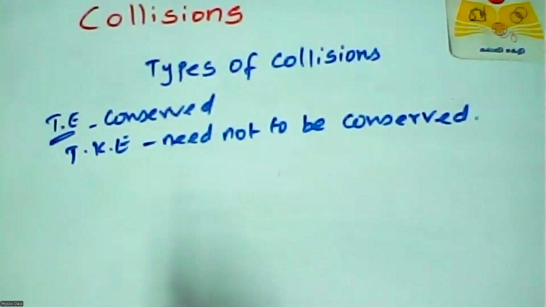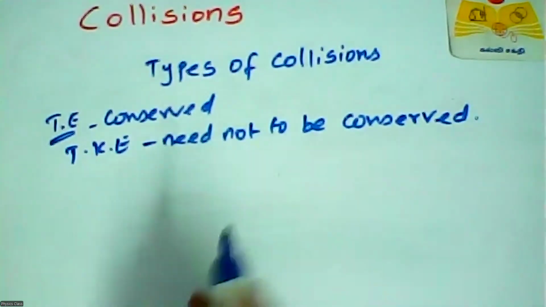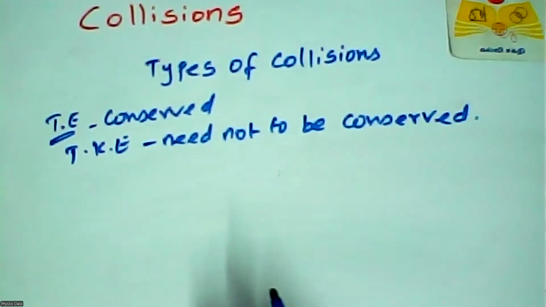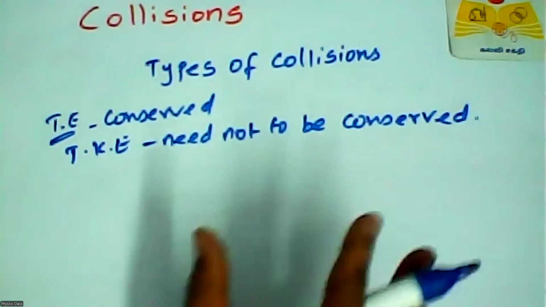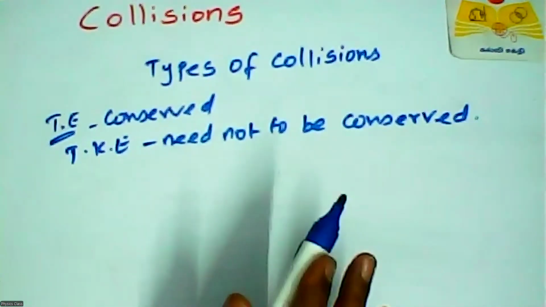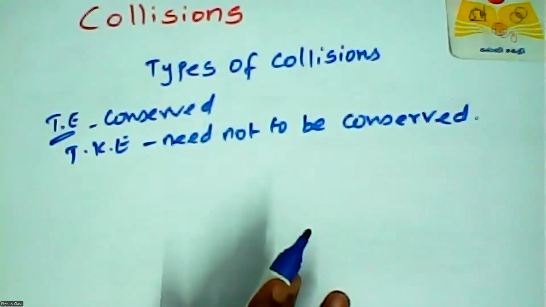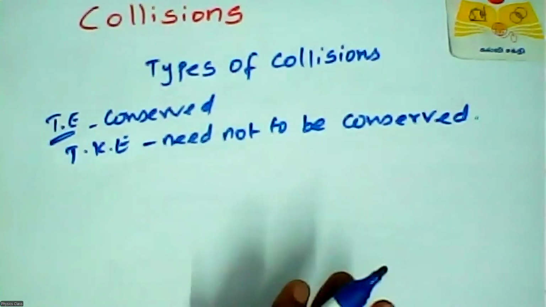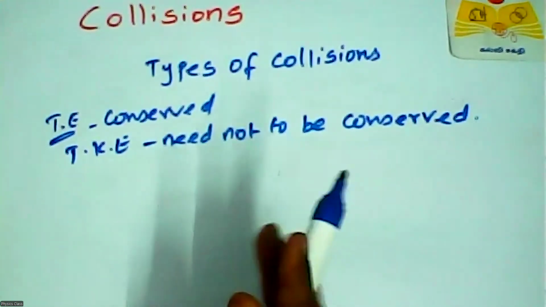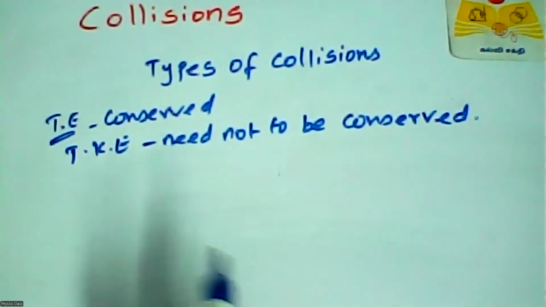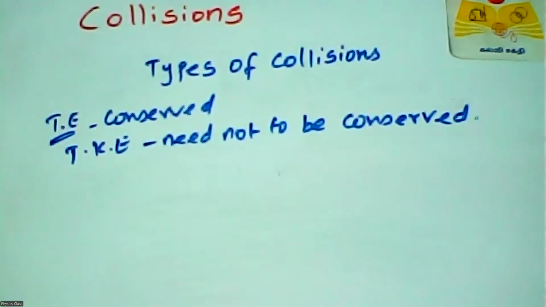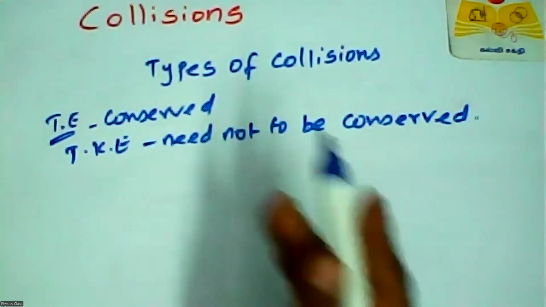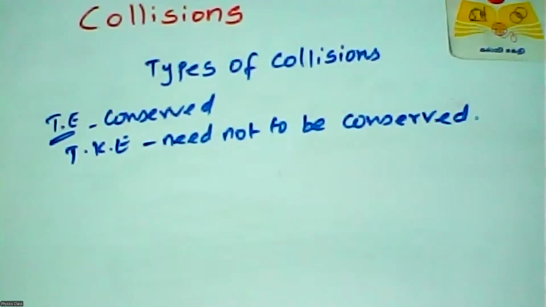Already you may remember that as kinetic energy increases, potential energy decreases. Kinetic energy converted into thermal energy is no problem, but total energy is always conserved. Here also it is the same process: total energy is conserved, but total kinetic energy need not be conserved, because some part of the initial kinetic energy is converted into other forms of energy. The impact of collision and the deformation occurring due to the collision may in general produce heat, sound, and light.